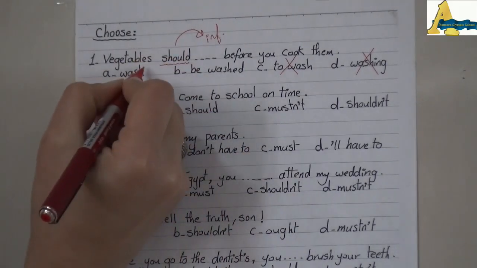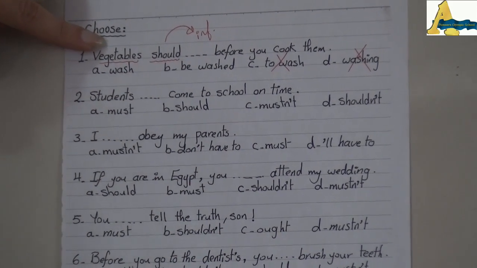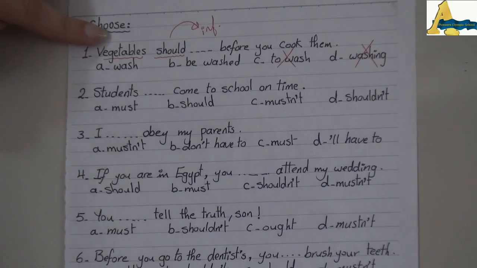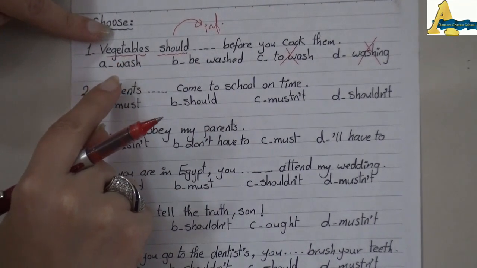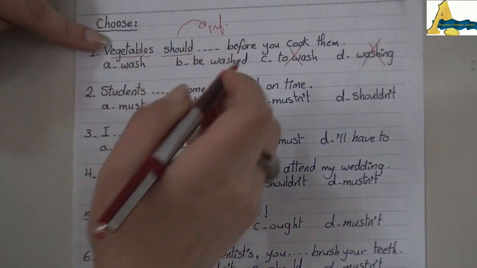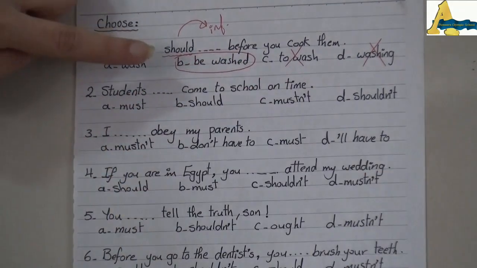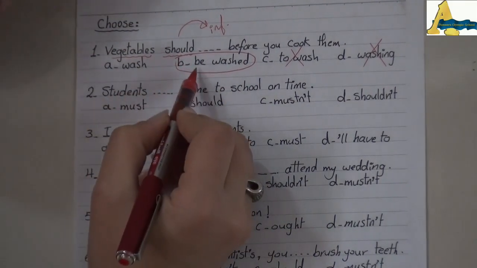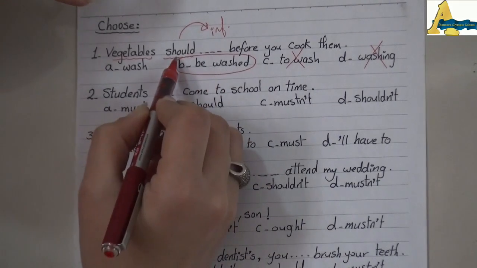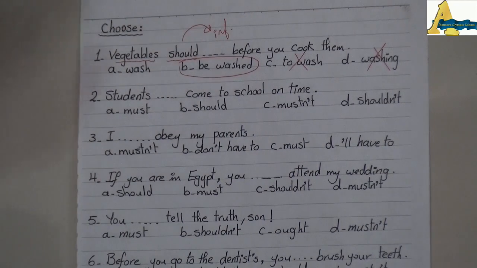Before I choose, I have to judge the subject here. The subject here is the word vegetables. Vegetables is the receiver of the action, not the doer of the action. So I can't say that vegetables wash, should wash. No, they can't wash. So I will say vegetables should be washed. It's called what? It's called the passive, as you know. So how to form a passive with modals? I put be plus PP after the modal. So modal plus be plus PP to form the passive, okay?